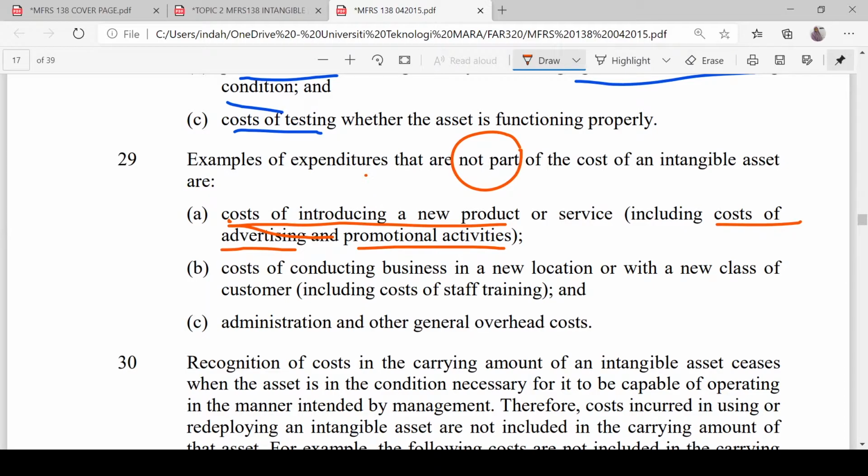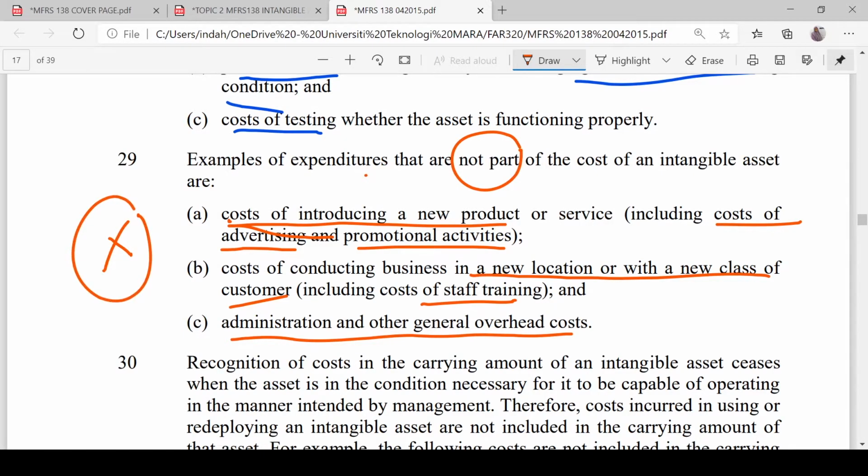Staff training, no. Conducting business in a new location or with a new class of customer, no. Admin and other general overhead costs, no. These are not to be included.